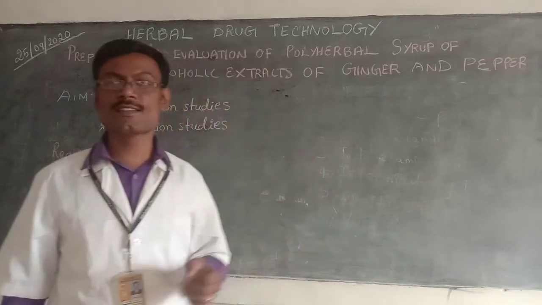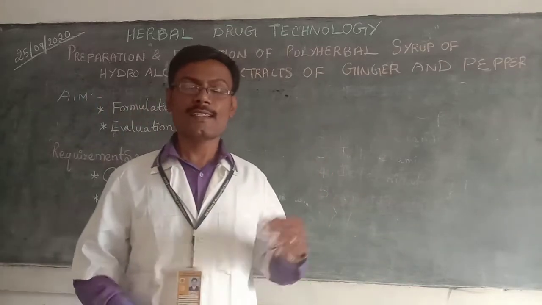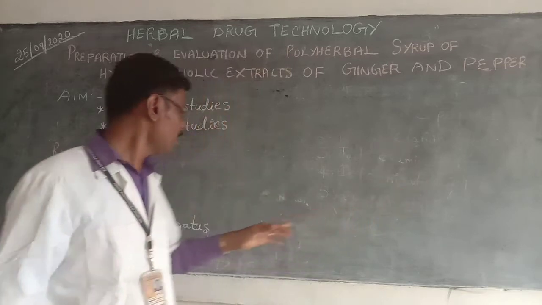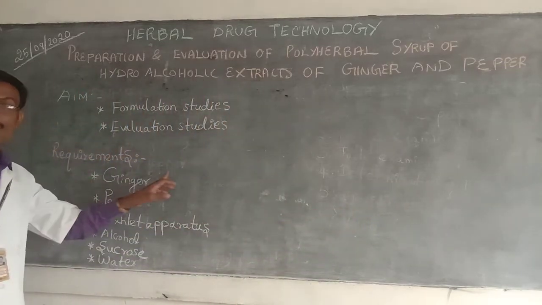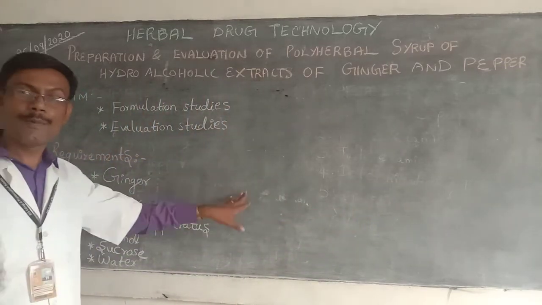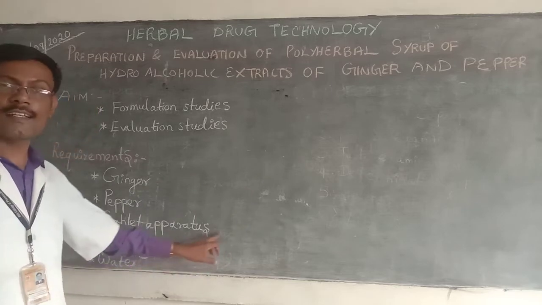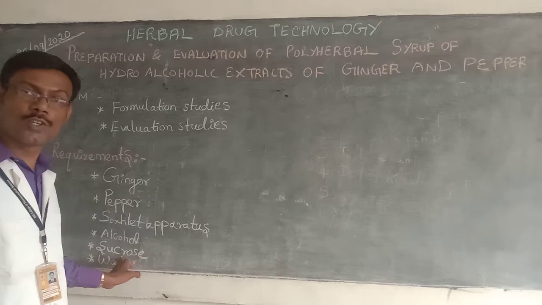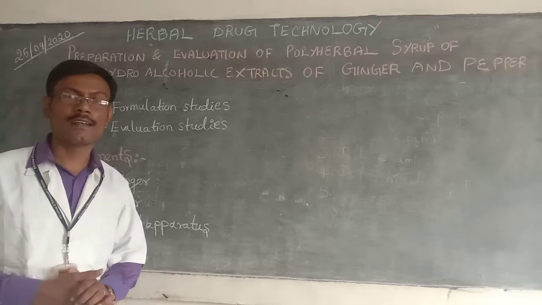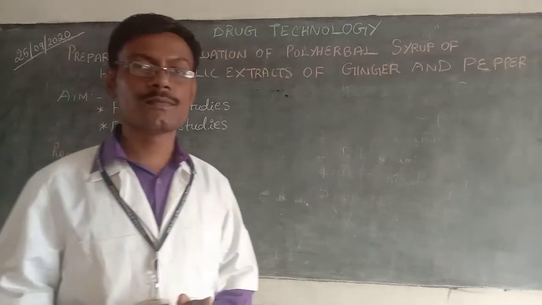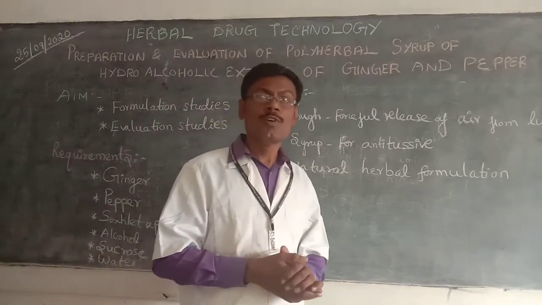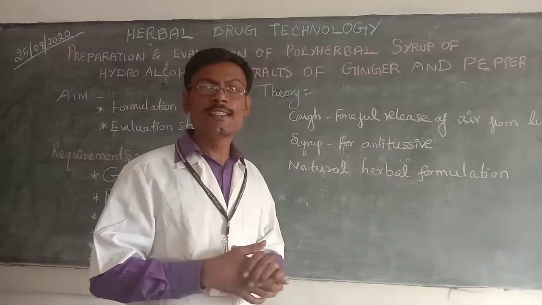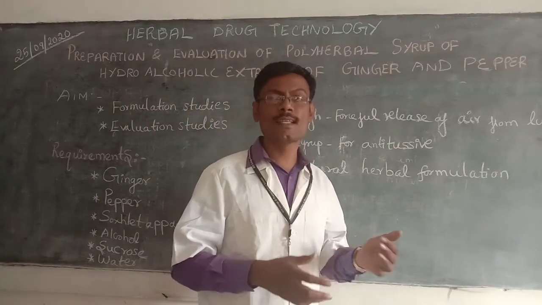Then the requirements. What are the requirements essential for our practical? Those are ginger, Zingiber officinale, pepper, Piper nigrum, then Soxhlet apparatus for extraction, then alcohol, sucrose and distilled water. These are the requirements. Now we are going to learn about the theory of our polyherbal syrup formulation.